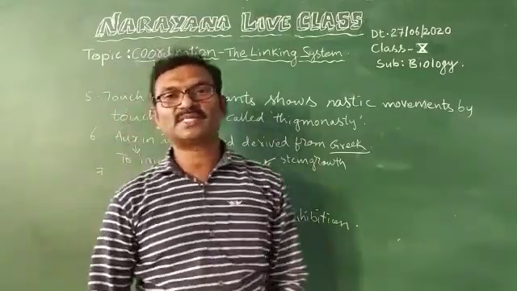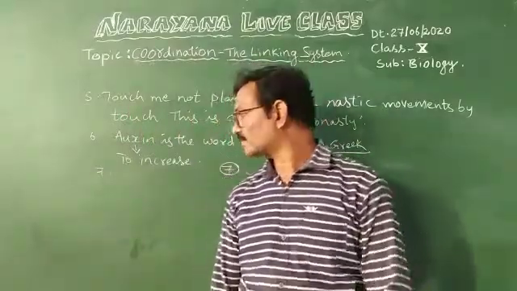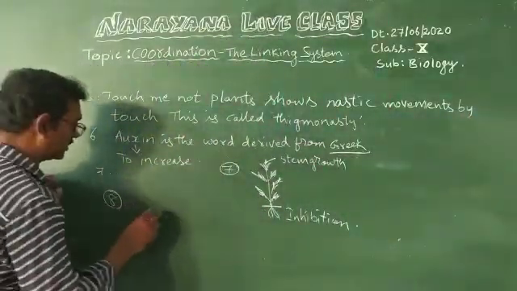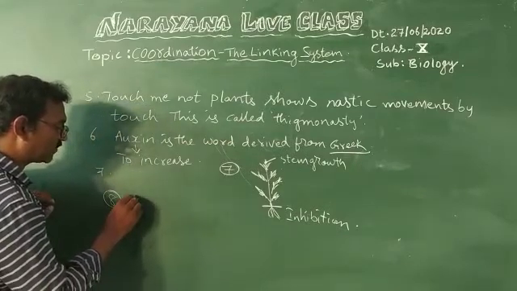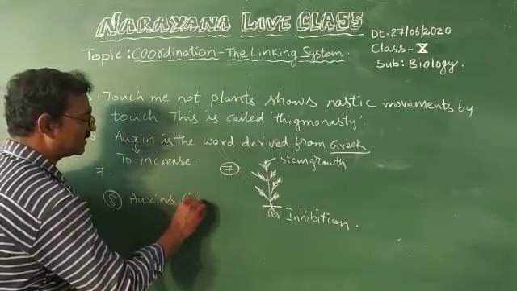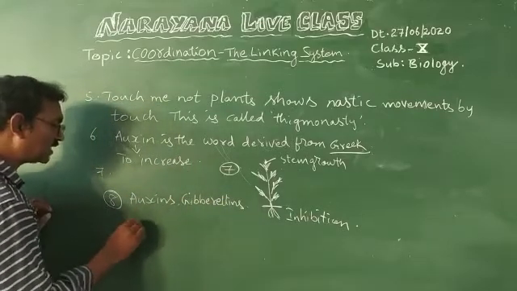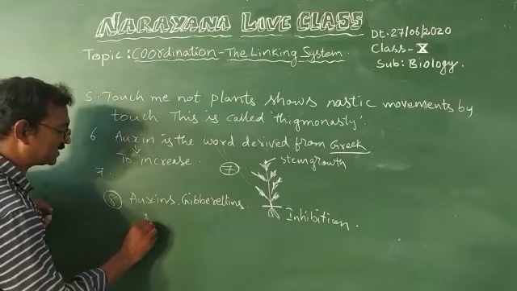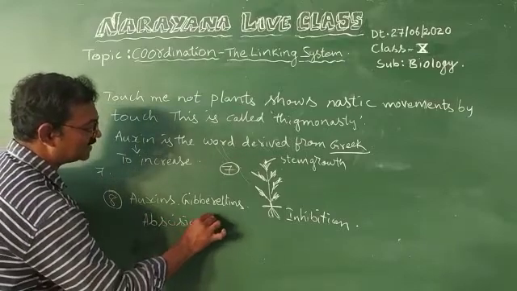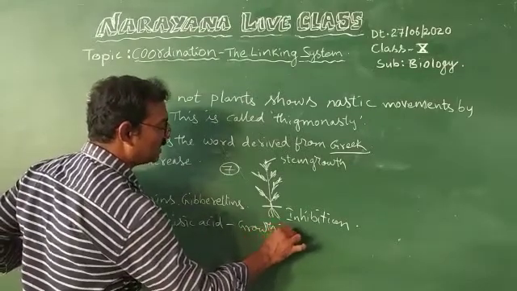8th question: give some examples of growth effectors and growth inhibitors in plants. Growth effectors are auxins and gibberellins. But the growth inhibitor is abscisic acid. Abscisic acid is a growth inhibitor.